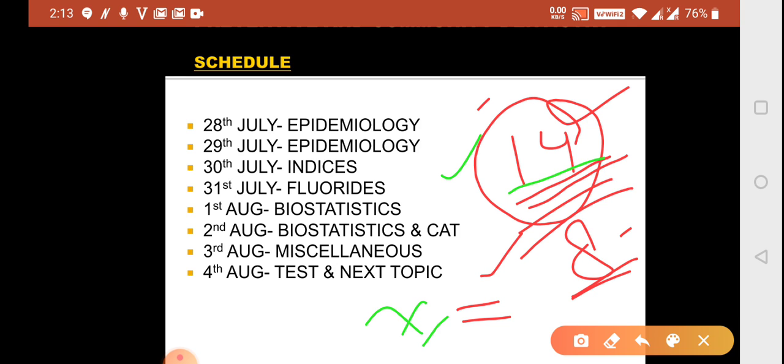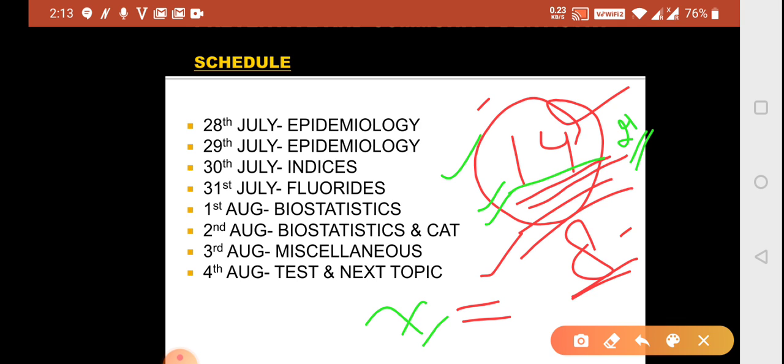Now according to the time we have in our hand, after community dentistry we are going to land up in our second phase of the revision, which will be continuing August, September and October. That means approximately 80 days we'll be having for our second revision. 80 days, and we would be having 21 subjects. So approximately 3 to 4 days will be given to every subject.